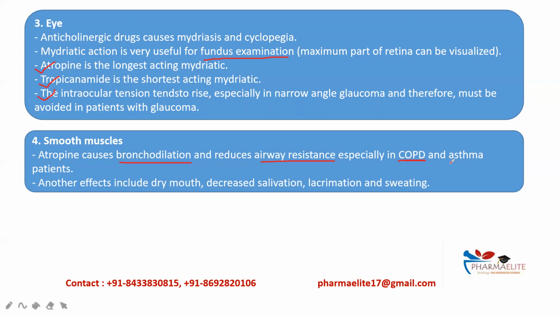On smooth muscles, it causes bronchodilation and reduces the airway resistance, especially in COPD, which is a respiratory disorder, and asthma patients. So atropine can be a drug of choice for patients with asthma. Other effects include dry mouth, decreased salivation, lacrimation, and sweating.